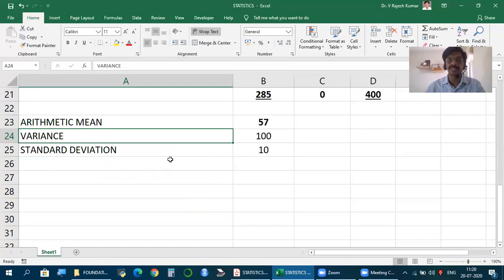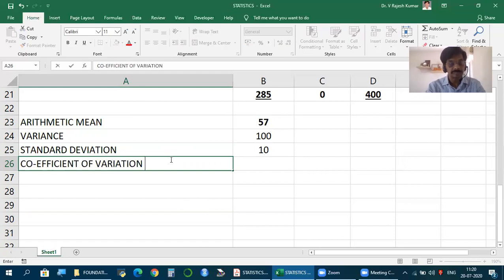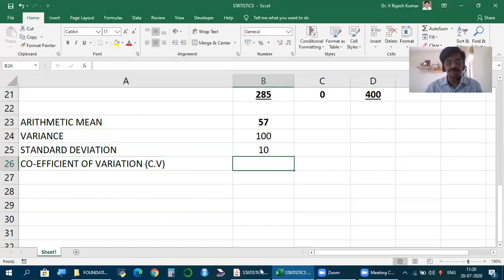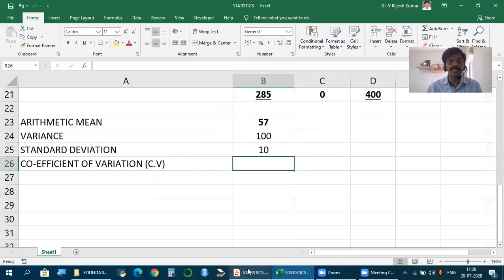But in case you need, you can also calculate one more item called coefficient of variation. We call it CV, coefficient of variation. And what is this coefficient of variation? It is the relation between mean and standard deviation. So what percentage is the variation from the mean? Standard deviation tells from the mean what the variation is.